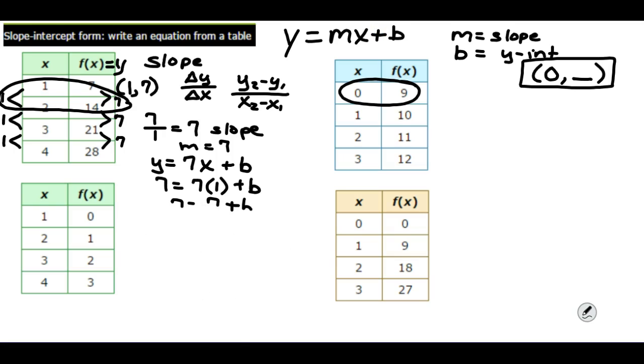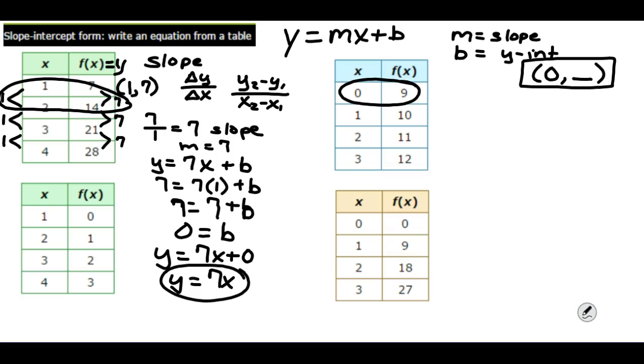Let's go back into, before you go on, hopefully, when we subtract 7 from both sides, we get 0 equals b. So our equation is y equals 7x plus 0, and then we would just change that to y equals 7x. Thank you, Jayla, for making sure that we got that right.